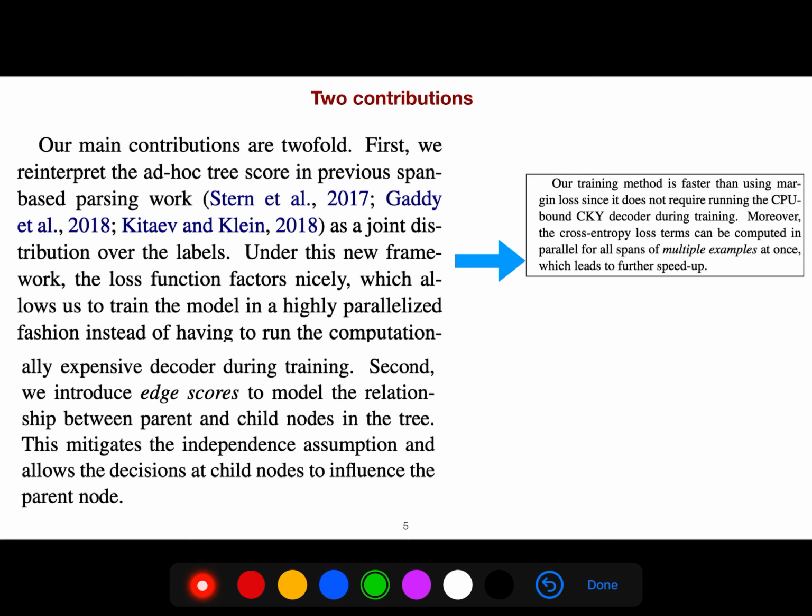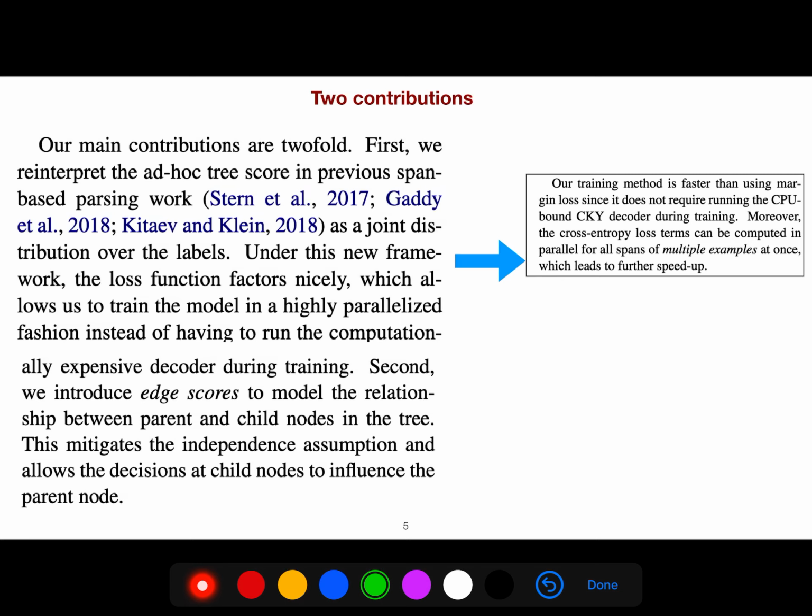The first contribution is that the training method is faster than using margin loss, because, as I will explain, we are using a kind of cross entropy. So it's like multi-class classification, and there is nothing to worry about regarding CKY at training. But still, we need CKY at inference, of course. At training time, we don't need it, because we are just doing a simple multi-class classification problem.